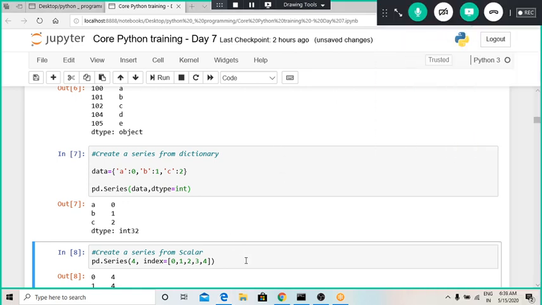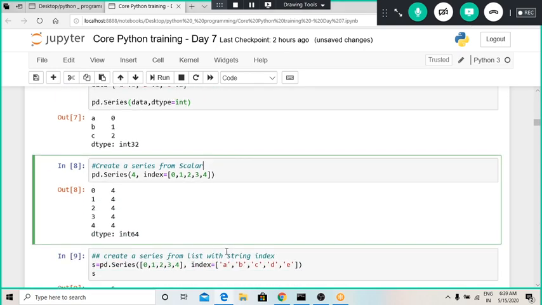Now, can we define a series from a scalar? Consider if I have given only one value and my index ranges from 1 to 5, or I want to repeat that particular value 5 times, then I can use this type of syntax. Whenever I provide a single item over here, and I have a range of 5 in the index, then